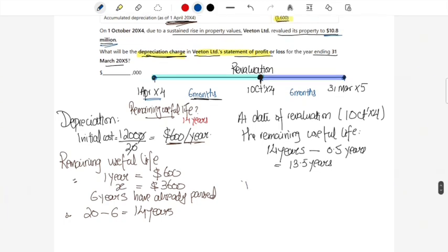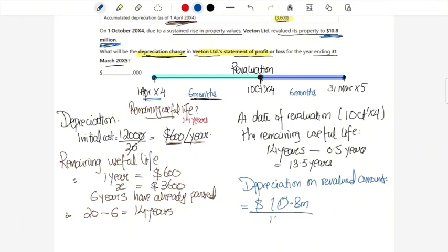So depreciation on revalued amount will be 10.8 million, which is already given to us here, divided by the remaining useful life of 13.5 years. This will give us the depreciation charge per year. 10.8 divided by 13.5 is going to give us 0.8 million per year.